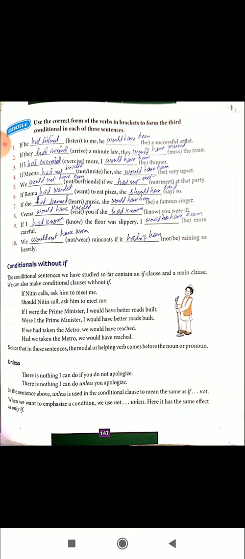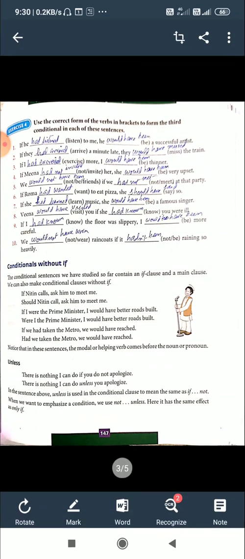If I were the Prime Minister, I would have better roads built. You can use it this way: Were I the Prime Minister, I would have better roads built. If we had taken the metro, we would have reached.